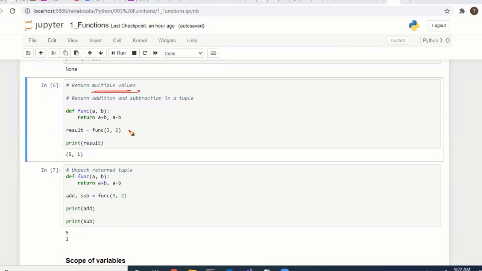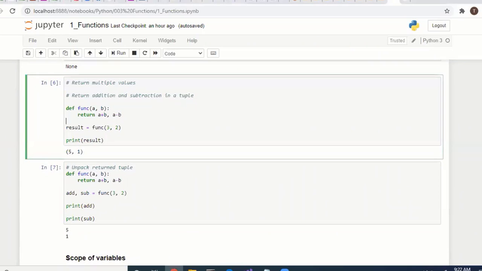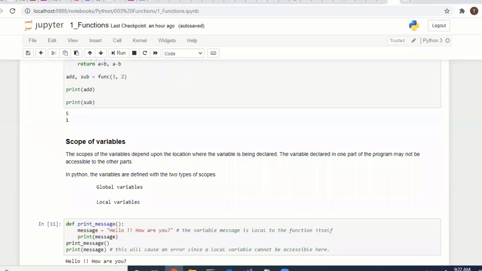In big programming we normally use multiple values return. Normally people don't know this, because people think return always means only one value. We can return more than one value also.